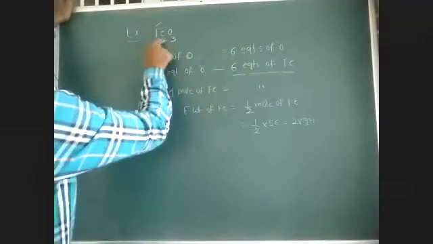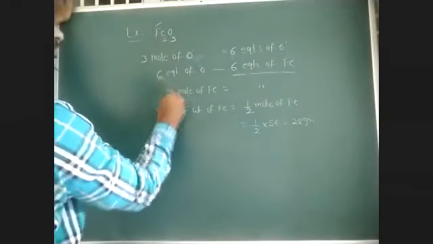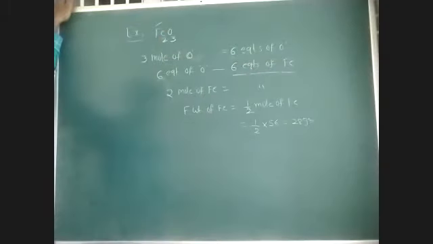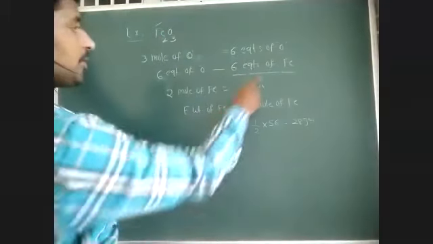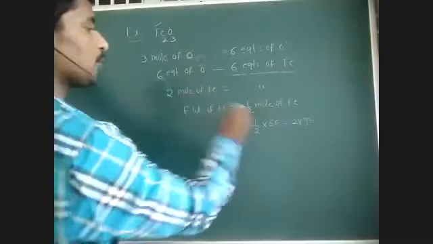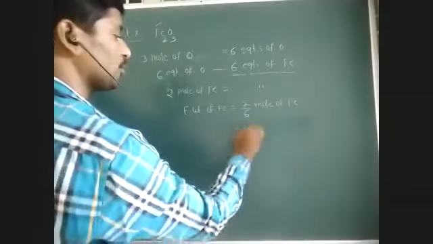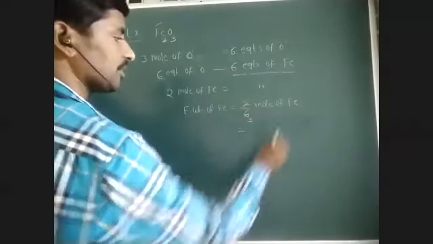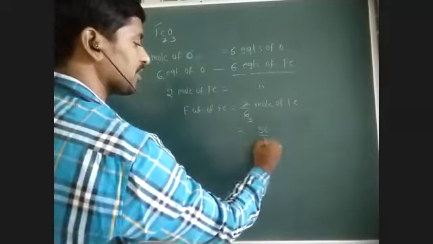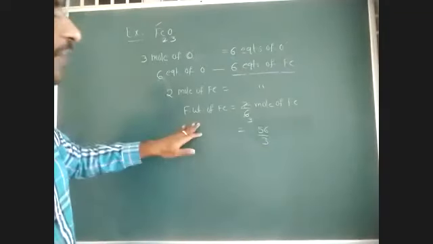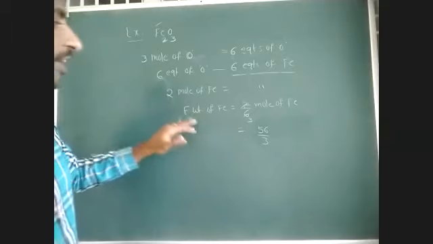Here, actually how many moles are there? 2 moles. So 2 moles of iron is equal to how many equivalents of iron? 6 equivalents of iron. So the equivalent weight of iron is equal to, if you bring this 6 to the left side, 2/6 moles of iron. So it is 56/3.